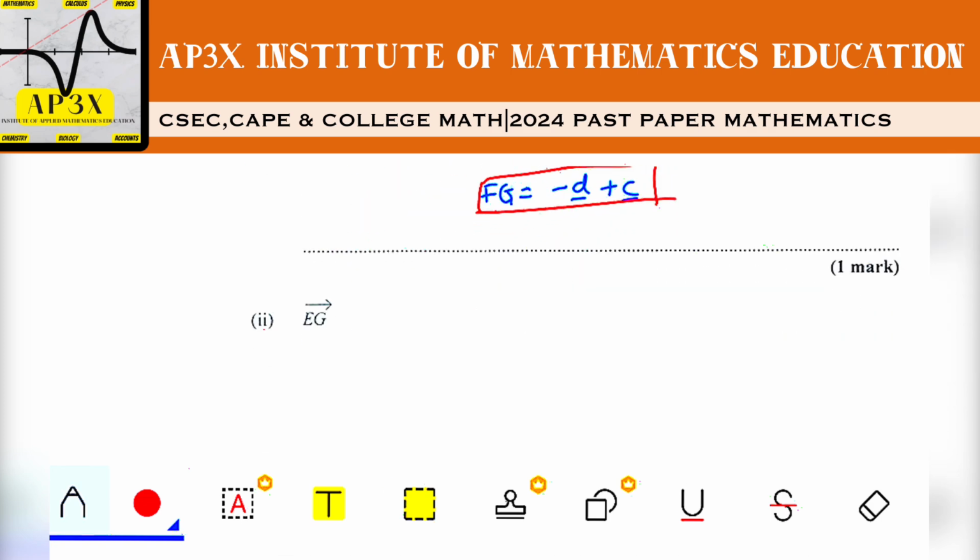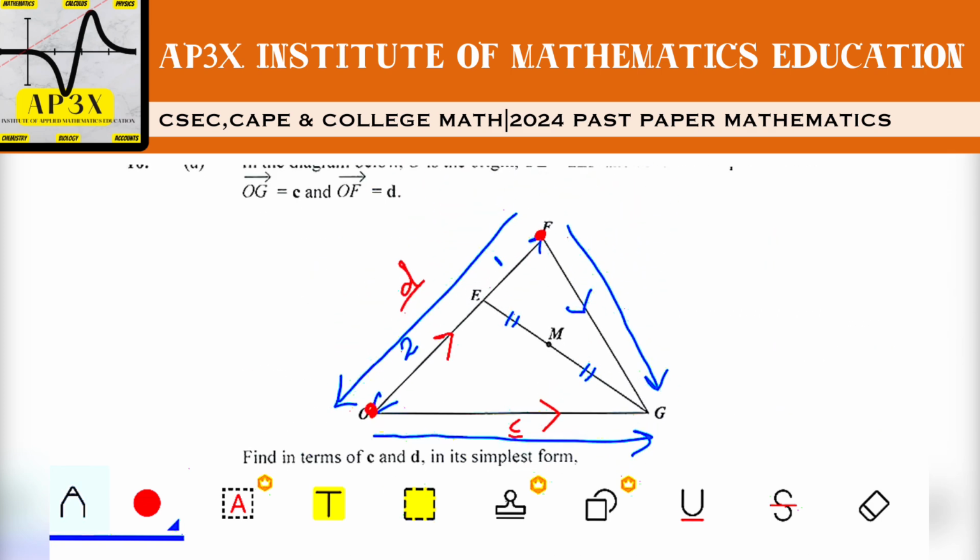Now let's look at finding E to G. So from E to G is right here. So let's put our arrowhead here. So E to G, once again, is the same procedure. We're going to go from E to O and O to G, or you could go E to F and F to G, whichever one you want to do. I'm just going to go with what was already given to me. It doesn't really matter which direction, as long as I end up back at the ending point.